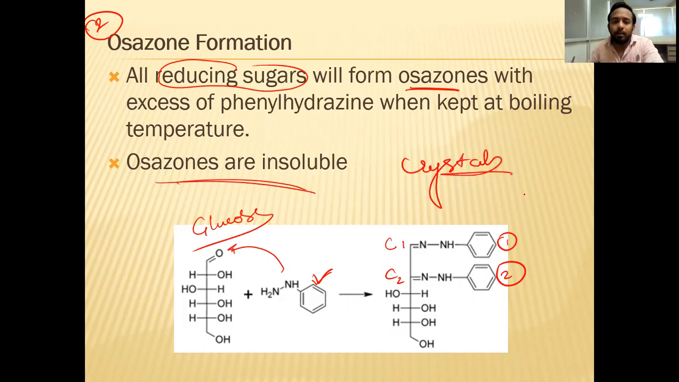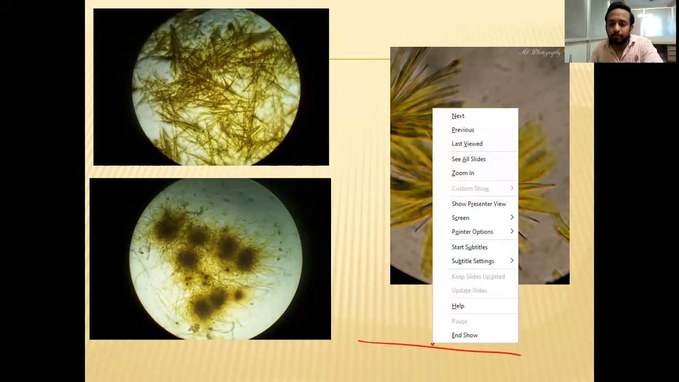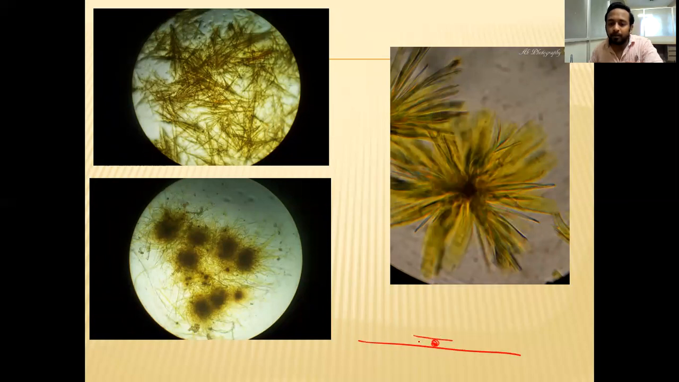Okay, which forms insoluble crystals. When you put it on the slide, you are adding a drop of liquid of the osazone crystals, and you are putting the slide over the microscope. So what you are seeing is one of three representations. Either you are seeing needle-shaped crystals, which are most commonly seen with the glucose and fructose molecule.